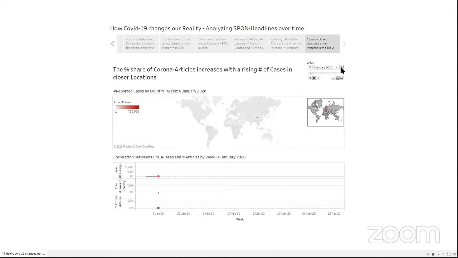Okay, so we see in January still a low number of cases and also a low share of articles. And this does not change until January 2020, right? We see from 1 week before that a lot more countries reported cases, and the number of corona articles and the share of corona articles went up to 7%.